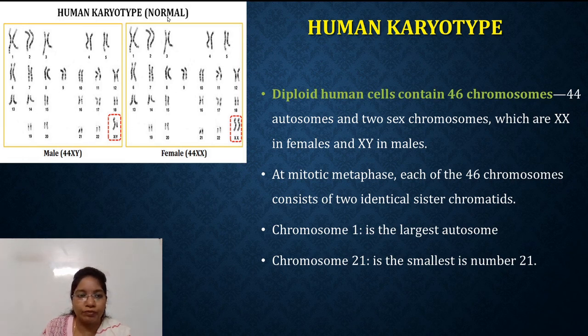So this is a karyotype of a male human being and this is a karyotype of a female human. In this karyotype the chromosomes are arranged in descending order. Chromosome 1 is the largest autosome, which contains body characters, and chromosome number 21 is the smallest in size. This is the XY, that is the male chromosome. This is a karyotype for the female, this is the XX. So in this way a typical karyotype is represented.